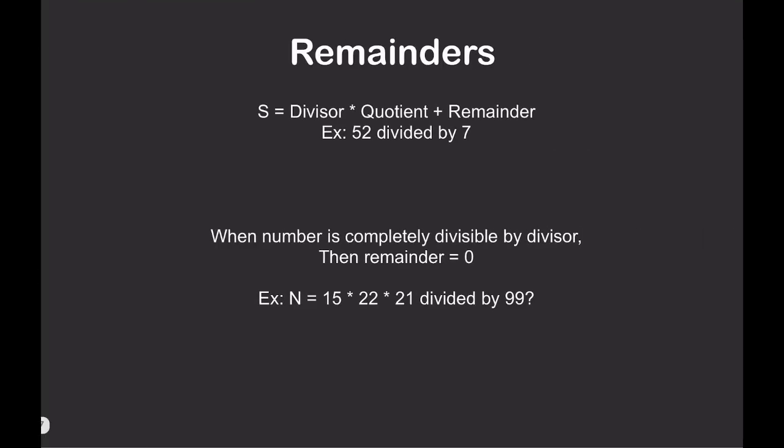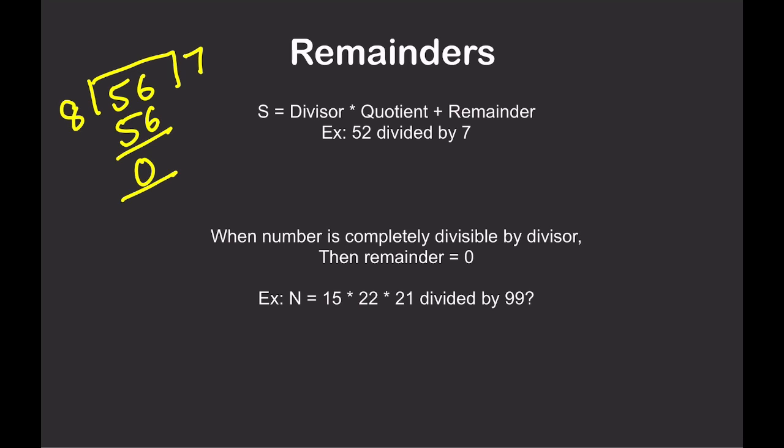Now moving on to the next section, that is remainders. A very interesting section. A lot of questions have been asked on remainders, so please pay extra attention to this section. What exactly is a remainder? Suppose I divide 56 by 8. 8 sevens are 56, so you will get 0. I hope you know calculations like this.